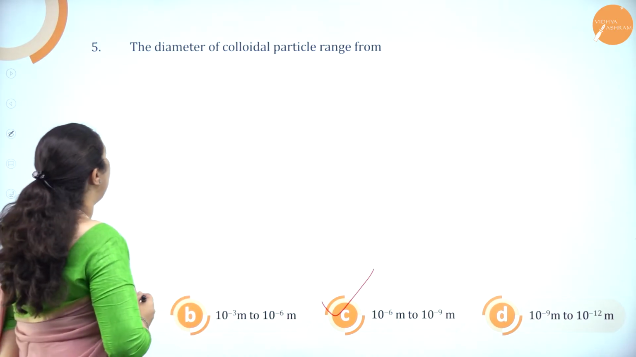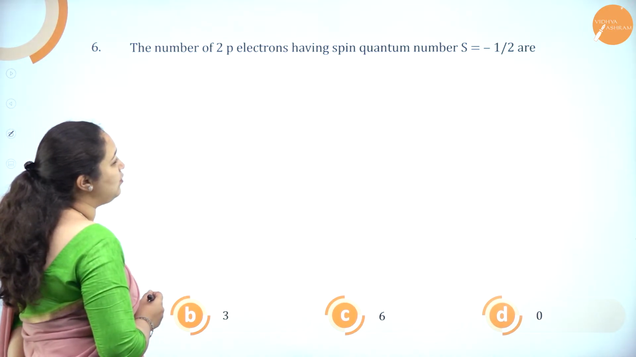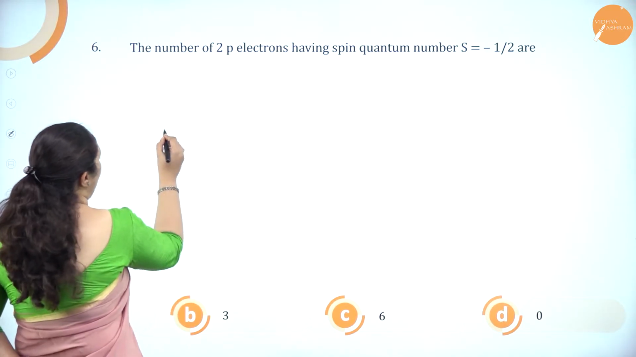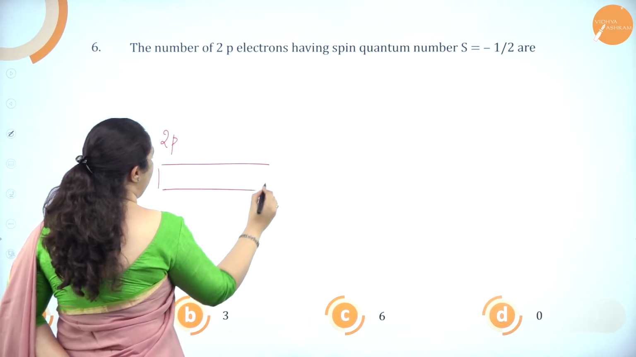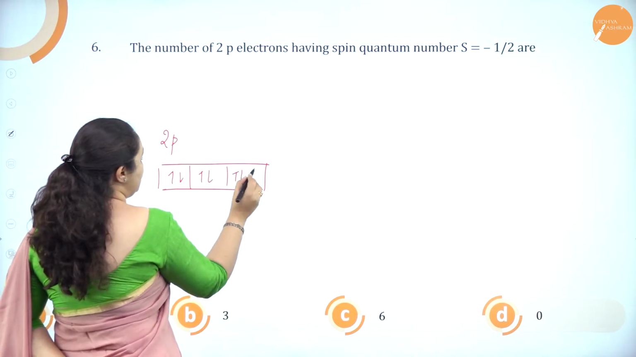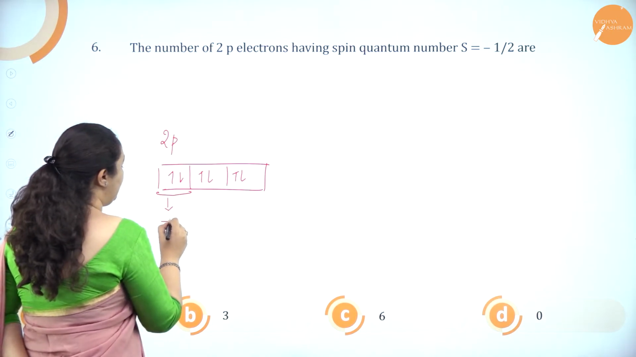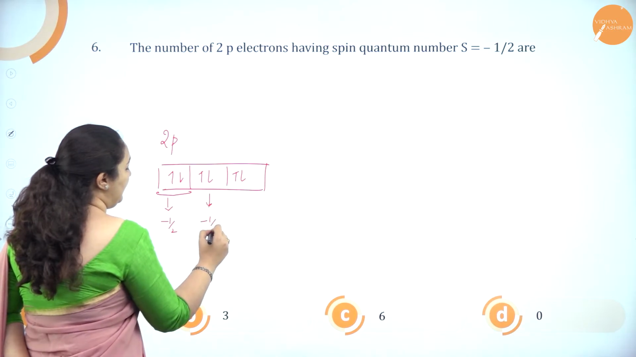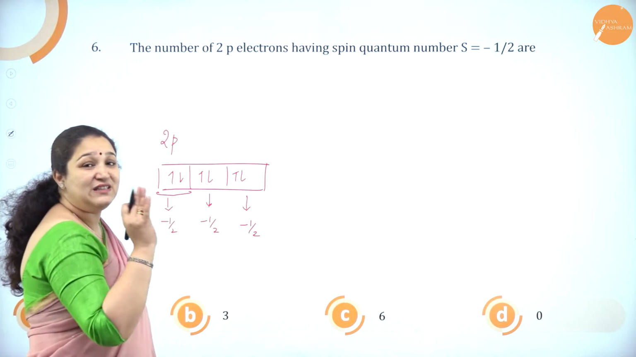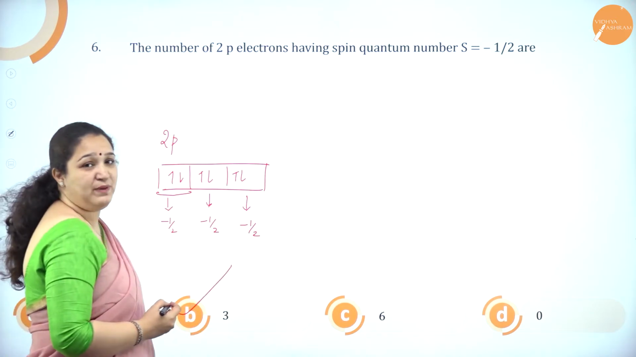Okay. So next question. The number of 2p electrons having spin quantum number s equal to minus half are 2, 3, 6, 0. See, 2p orbital. P orbitals, there are 3 p orbitals. Okay. So we have 1, 2, 3, 4, 5, 6 electrons which can be filled up. Each orbital can have 1 electron with minus half spin. Here 1 electron with minus half spin. Here 1 electron with minus half spin. So it can have 3 electrons with minus half spin. So it is option B, 3.